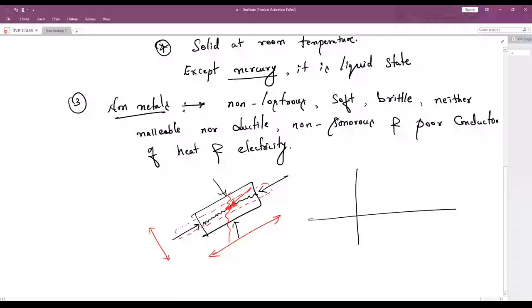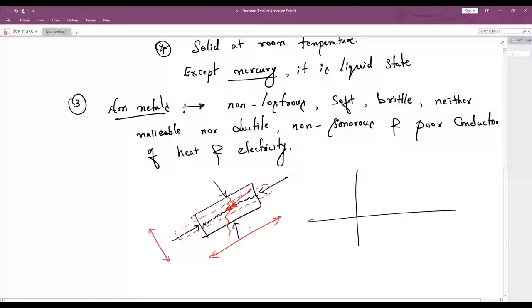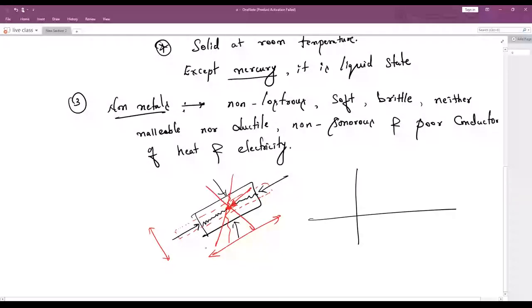But in the case of non-metals, what happens? As soon as it attains that critical temperature, it suddenly breaks. Suddenly it will collapse. No deformation will take place. Directly it will break. But in a metal's case, it will not break directly. First deformation will happen after a certain high critical temperature, and only then will it break. Before that it will not break.